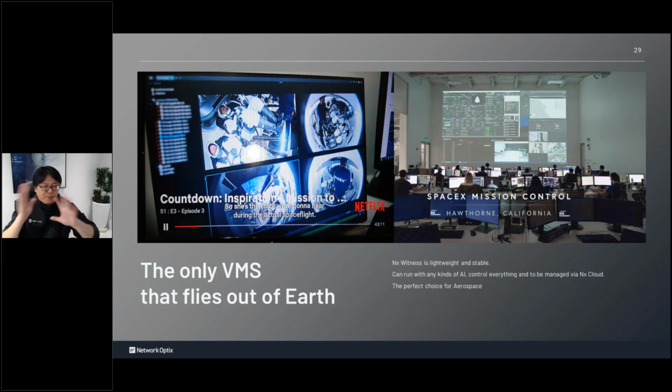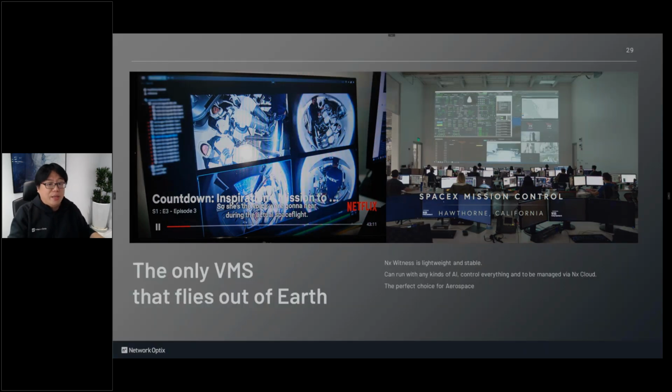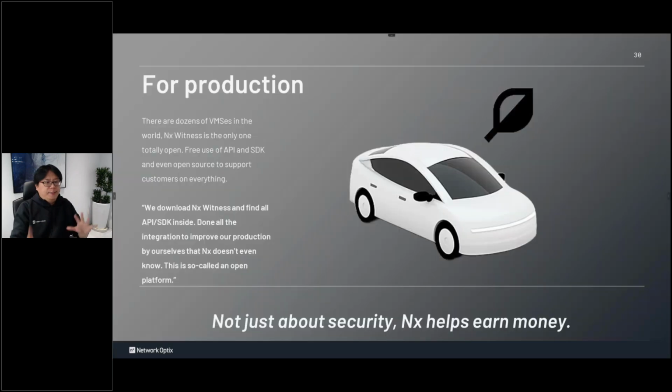From this experience, we started to know NX Witness is not just a surveillance tool. I mean, the NX platform is not just a surveillance tool. It can be something to support your production. The same boss has another company, and they use NX to support production, to make their product better, instead of surveillance. So what is Evos?